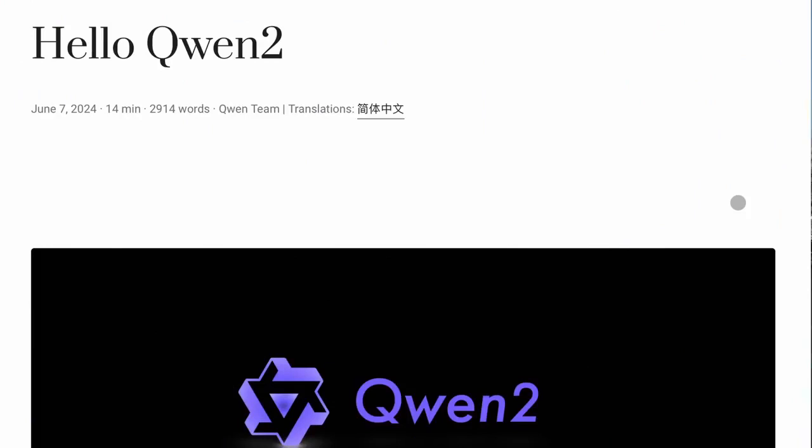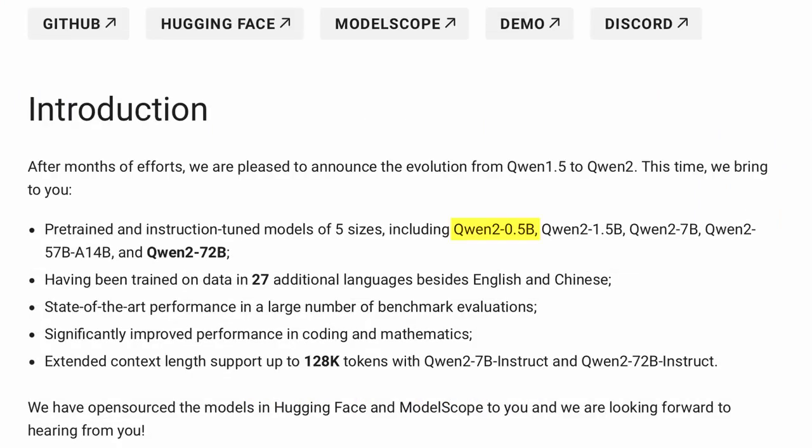They have released several models like Qwen 2 0.5 billion parameter model, 1.5 billion parameter model, 7 billion parameter model, 57 billion parameter model, and 72 billion parameter model. These models are trained on 27 languages besides English and Chinese. They claim that these models have state-of-the-art performance in a large number of benchmark evaluations. We'll look at these in depth later. They also claim significantly improved performance in coding and mathematics.